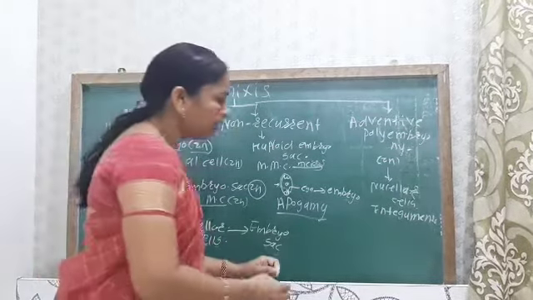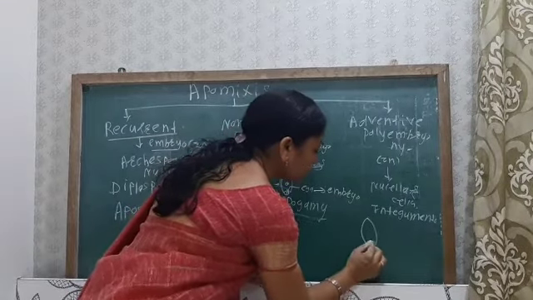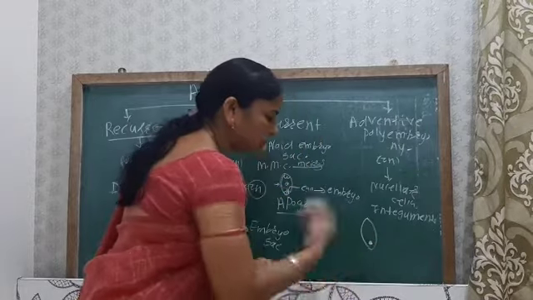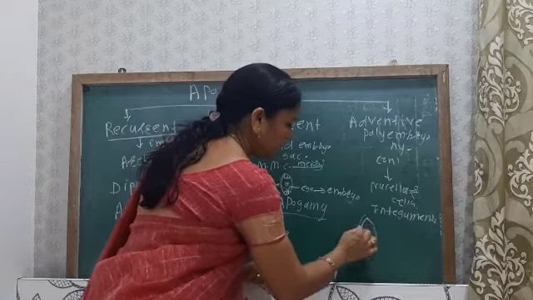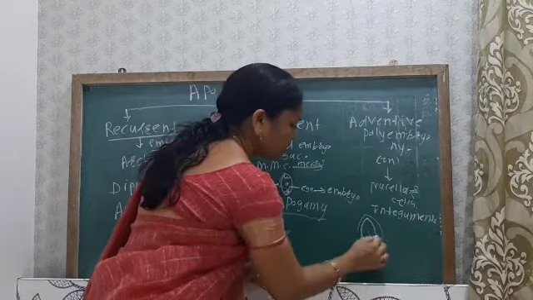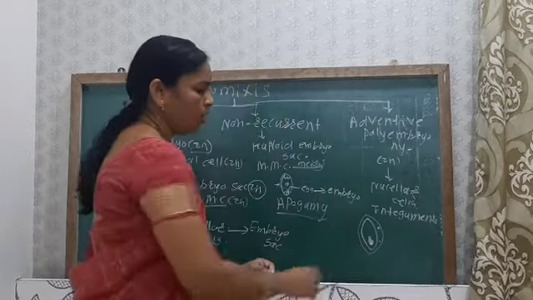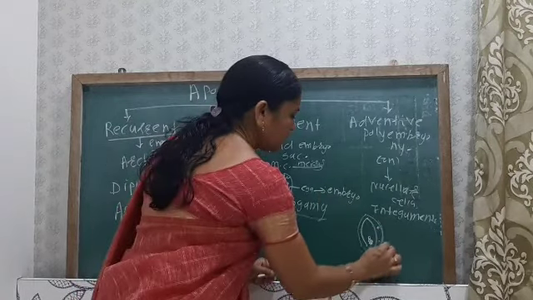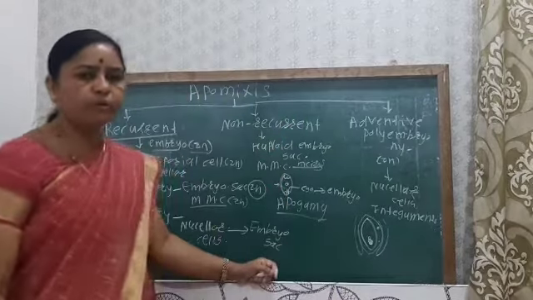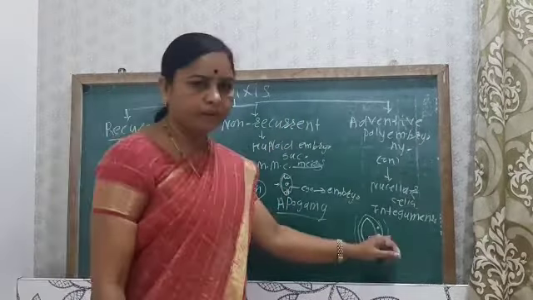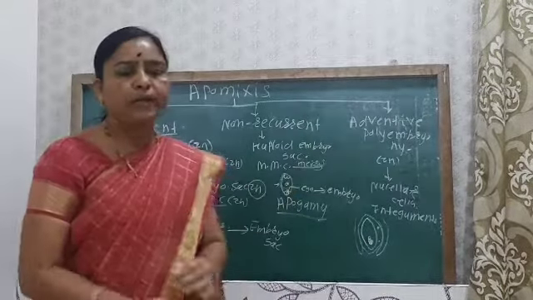Okay, so suppose the zygote is produced after fertilization. From this zygote the embryo is developed, and then again from the nucellar cell there is also the formation of the embryo, or from the structure of the integument we have seen. Here also the development of the embryo takes place, that is from the integument cell. Okay, so that is the adventive polyembryony.